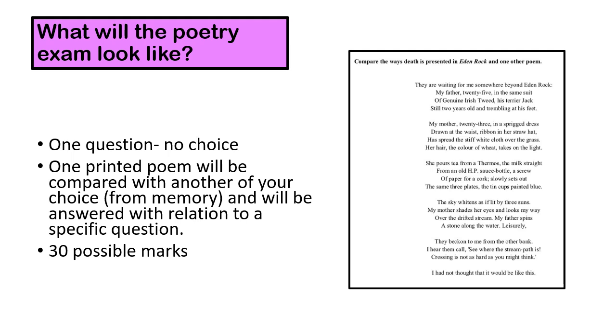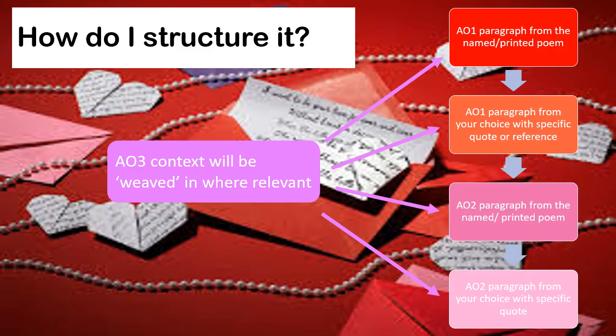So you get 1 question, there is no choice, and you get 1 printed poem which you will then compare with another poem of your choice, and that will be from memory. And you're going to be asked a really specific question. The example on this slide is compare the ways death is presented in Eden Rock and one other poem. So you're going to be specifically talking about death in this poem, and there's 30 marks available. It will be 12 for AO1, 12 for AO2 and 6 for AO3.